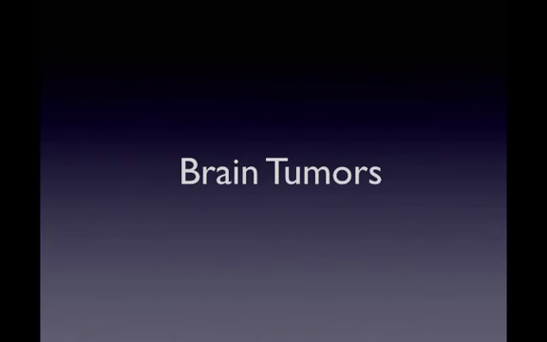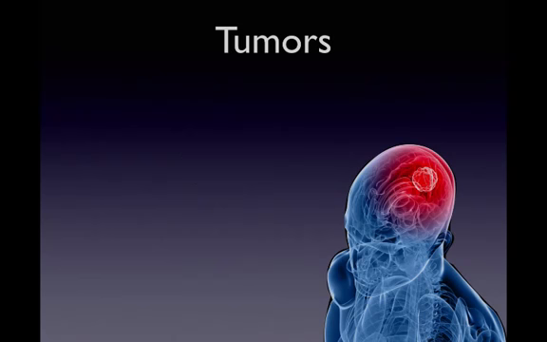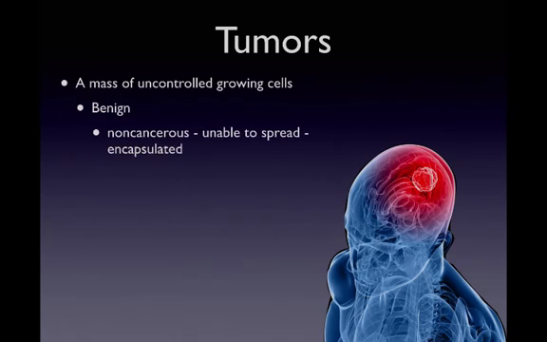Cancerous tumors, or cells that grow uncontrollably in the body and serve no useful function, are another type of brain disorder. There are essentially two types of tumors, malignant and benign. And the main distinction between them is whether the tumor is encapsulated, whether there is a distinct border between the tumor and the surrounding cells. So benign tumors are encapsulated. There is a distinct border that surrounds the tumor and prevents it from spreading to any of the surrounding tissue or infiltrating the surrounding tissue.